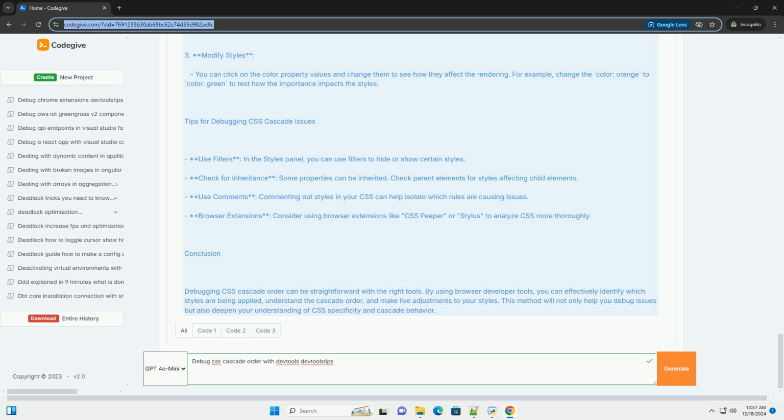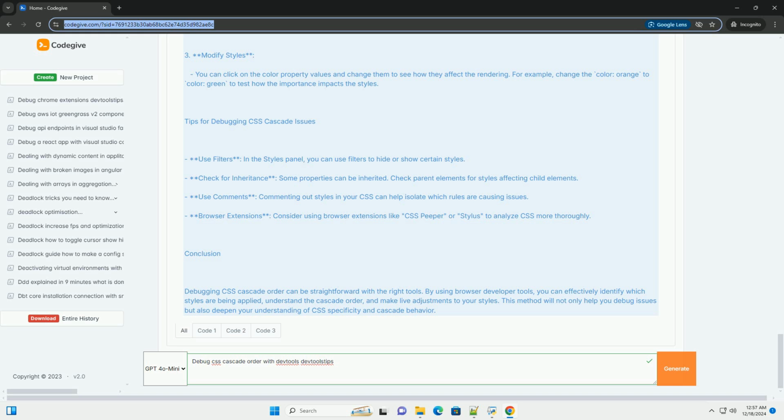Debugging steps. 1. Inspect the H1 element. Click on the h1 class equals title element in the Elements panel. You should see three rules for the color property. .title, blue. h1.title, red, more specific. The most specific one, h1.title, will be applied, so it will appear as red in the preview.